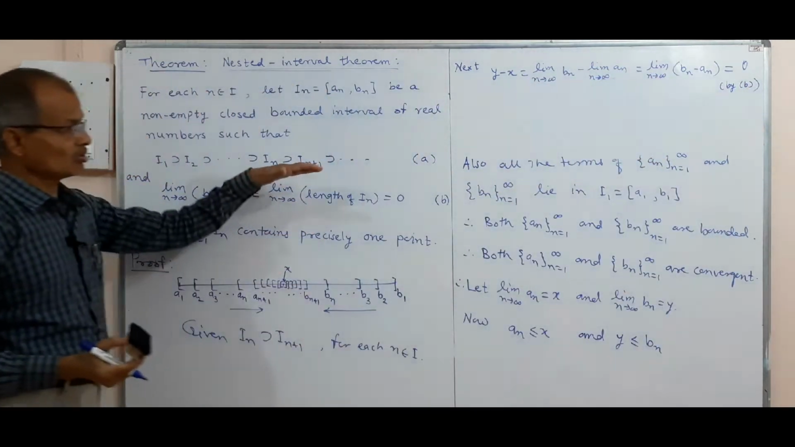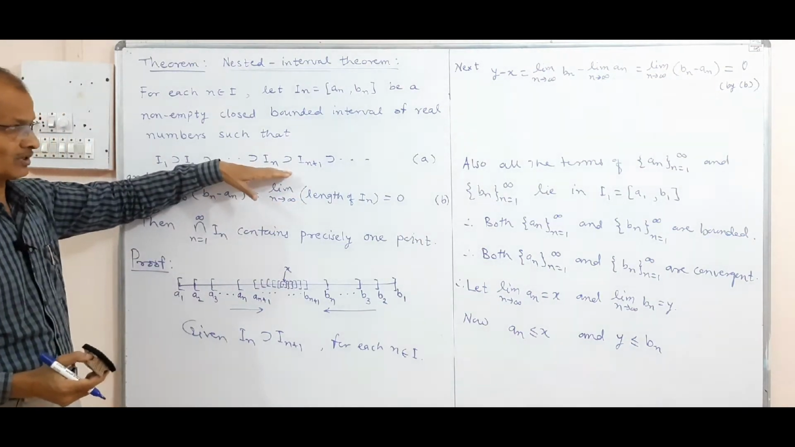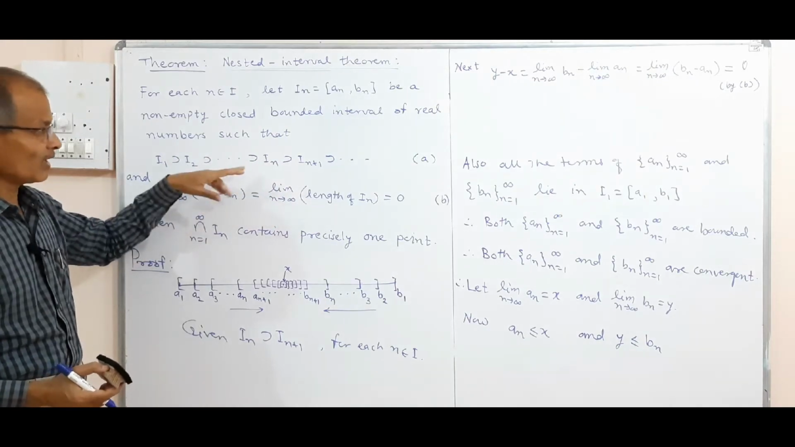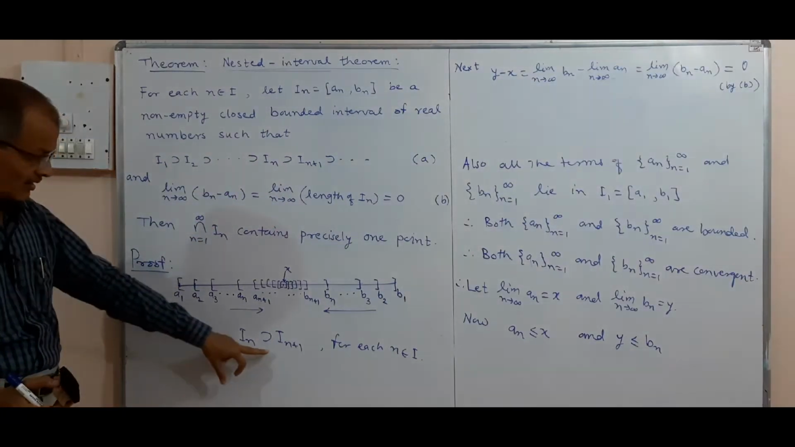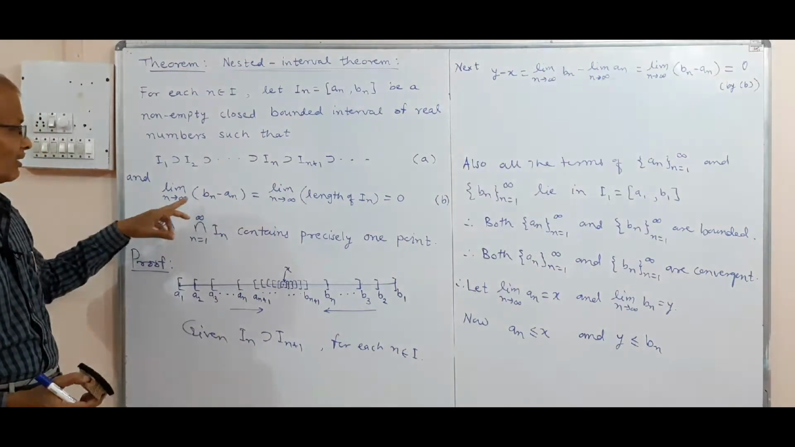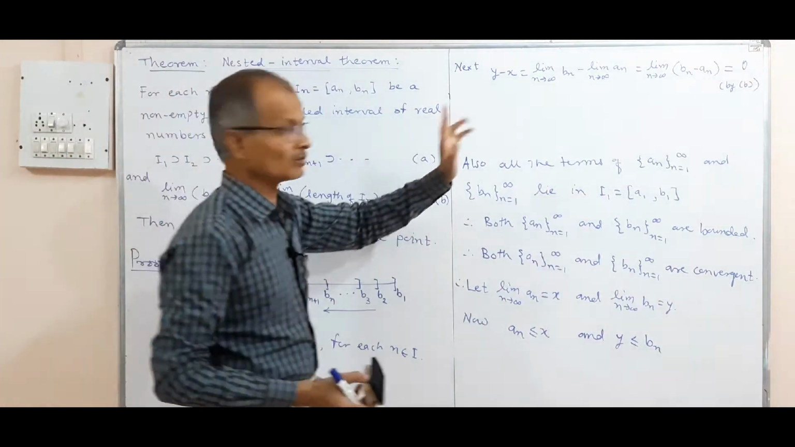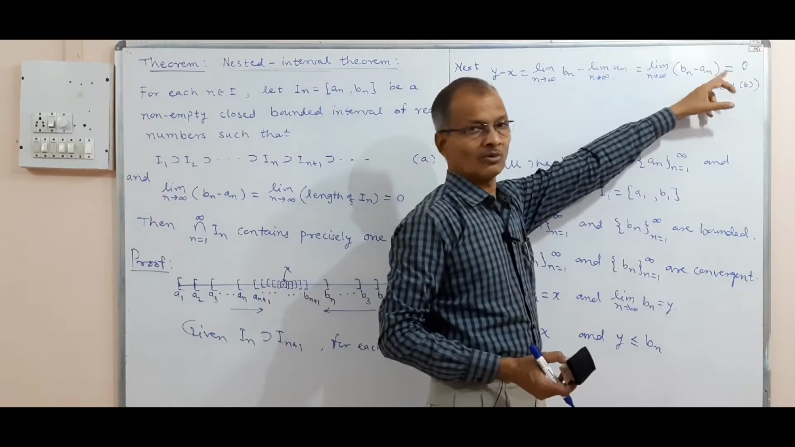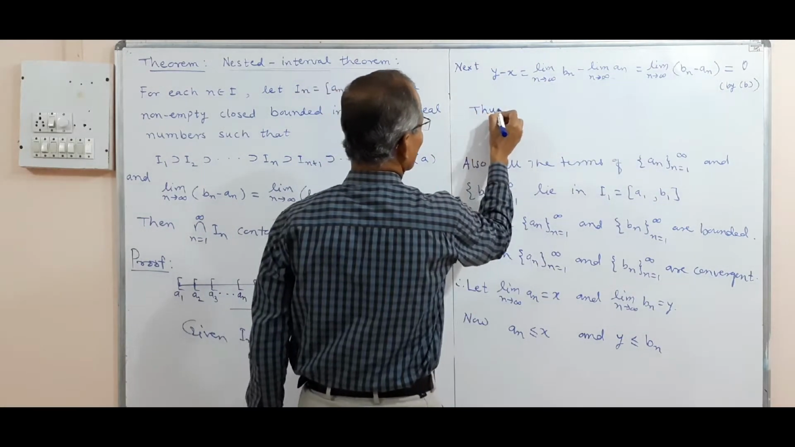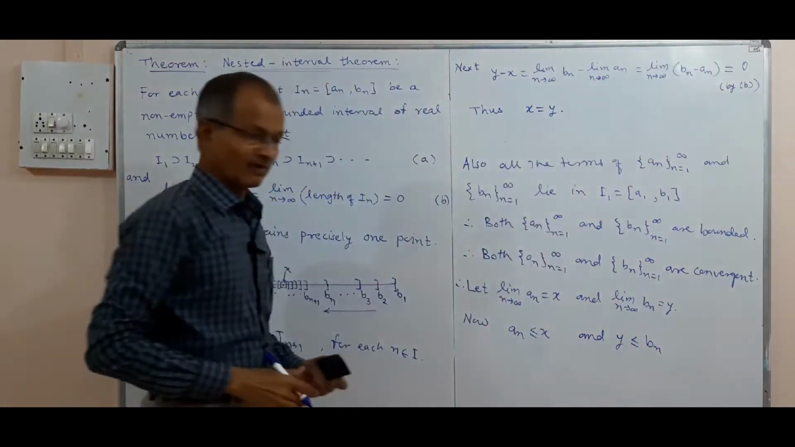The theorem has two conditions or two statements here. Two hypotheses means given conditions A and B. We have used A first, In contains In plus 1, and now we have used B: the limit of bn minus an is equal to 0. And what this shows is y minus x is equal to 0, and thus x is equal to y.